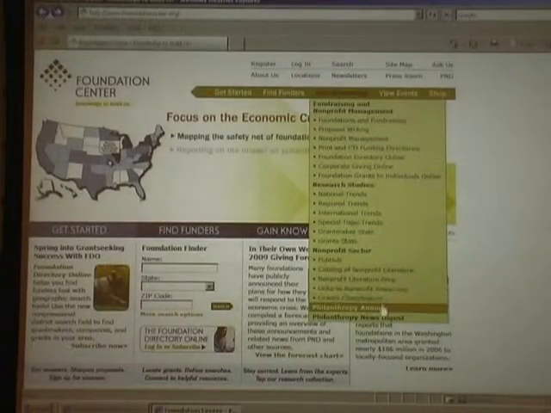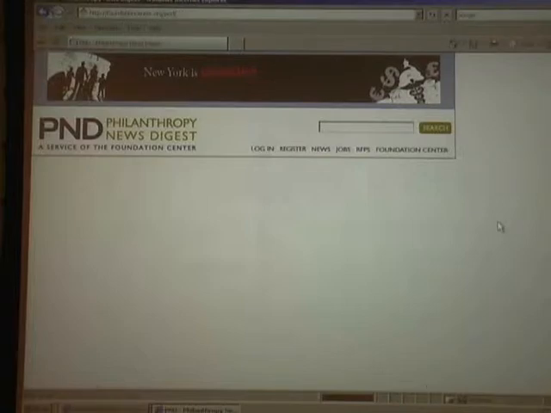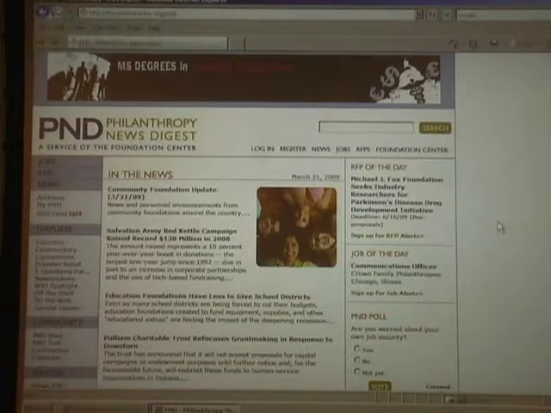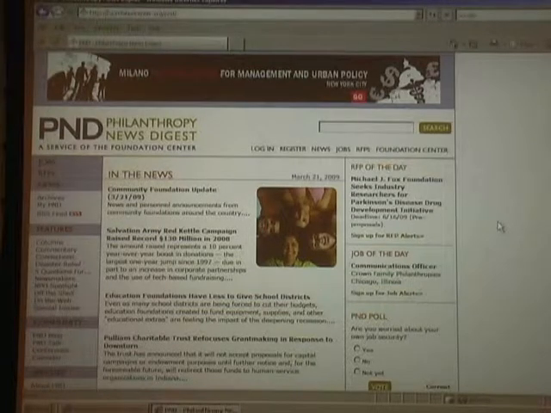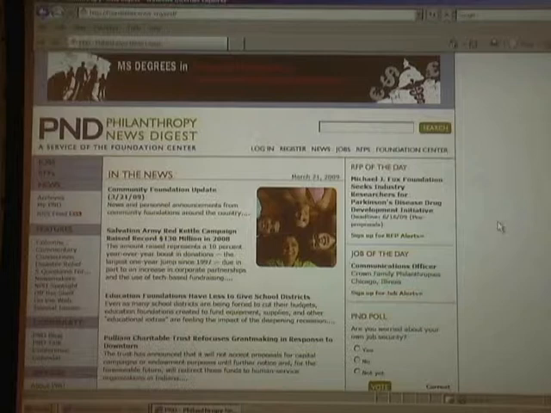And then we also have the Philanthropy News Digest in the Gain Knowledge area. And these are news sources for you. So this is where you're going to find the more current kind of information. So for instance, there may be a funder that has more recently changed their grant-making focus. That's not going to turn up in the database for a little while yet because it takes time for that to get filtered in. You're going to find that kind of information much more quickly by using news sources.